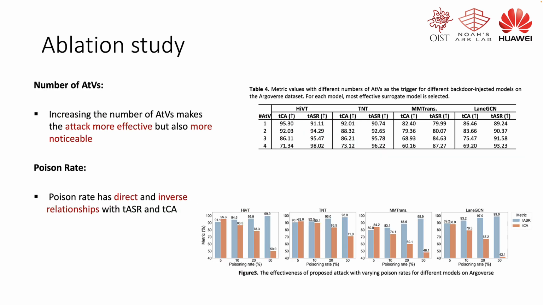We further analyze the proposed attack through several ablation studies. Here, we present the experiment with different numbers of ATVs and different poisoning rates. From the result, increasing the number of ATVs makes the attacks more effective, but also more noticeable. This is because the larger number of ATVs increases the likelihood that the model learns the association between the trigger and the malicious label. Therefore, the model becomes more vulnerable to the attack. Poison rate has a direct and inverse relationship with TASR and TCA. The higher the poisoning rate is, the higher the TASR and the lower the TCA values are.